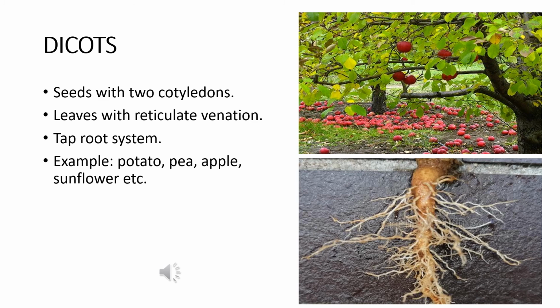The second division of angiosperms is dicots. The dicots are the angiosperms whose seeds have two seed leaves or two cotyledons. The leaves of the dicot plants have reticulate venation, that is, the veins grow in a net-like structure, and the root system that is present in dicots is a taproot system. In the lower picture we can see that there is a very thick main root, and from that main root the thinner lateral roots are growing. And examples include potato, pea, apple, sunflower, etc.